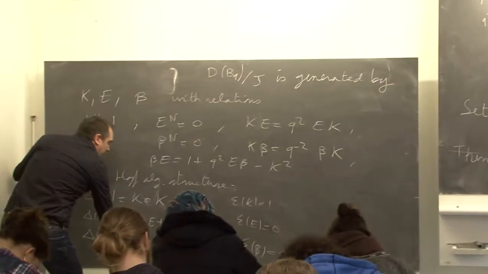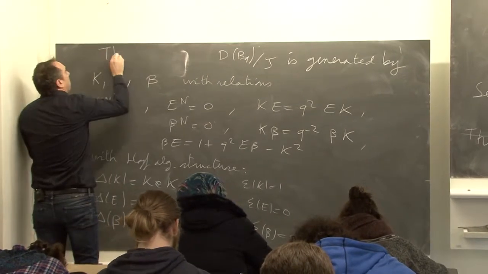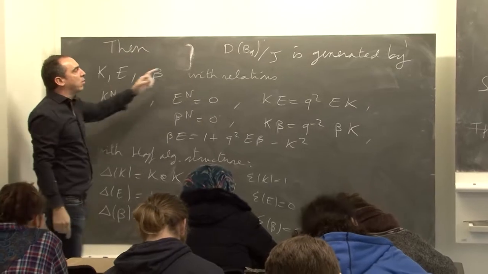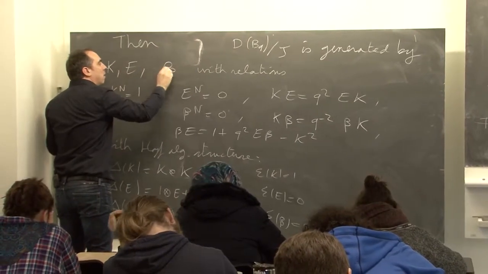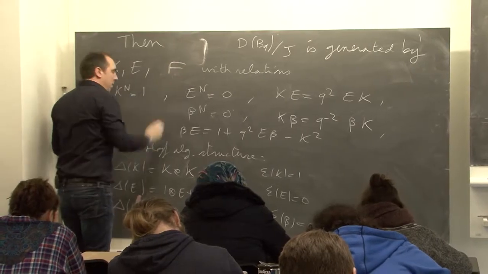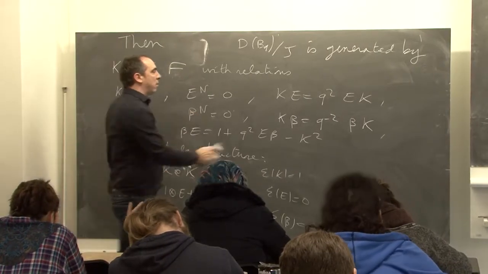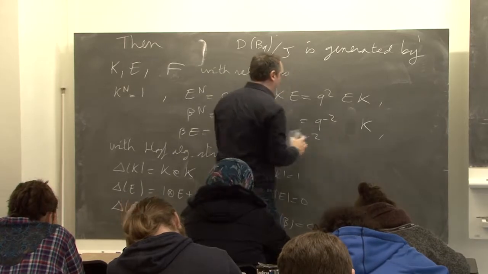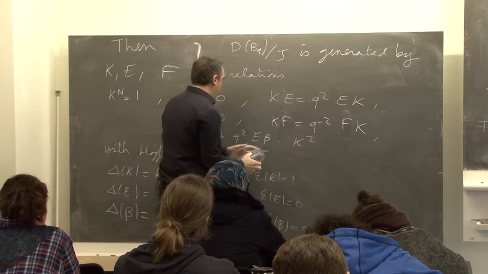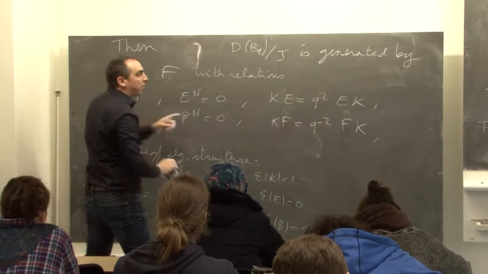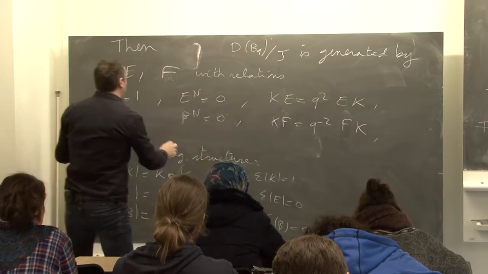So what we obtain is that this quotient is generated by K, E, and F, with this relation between KF and FK, and this relation, we have seen, becomes EF.